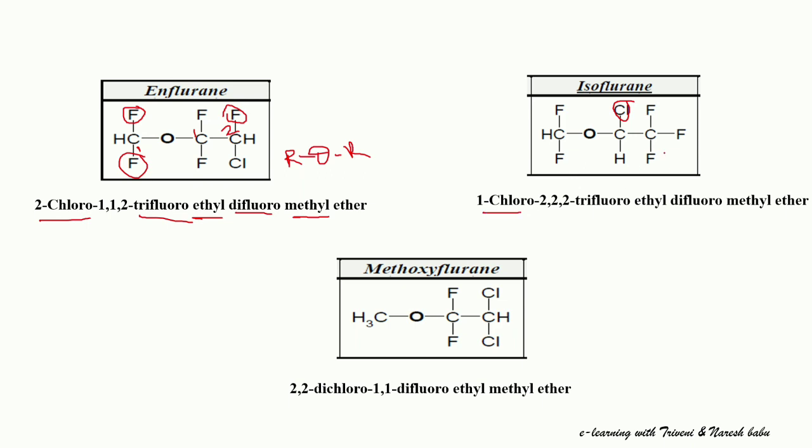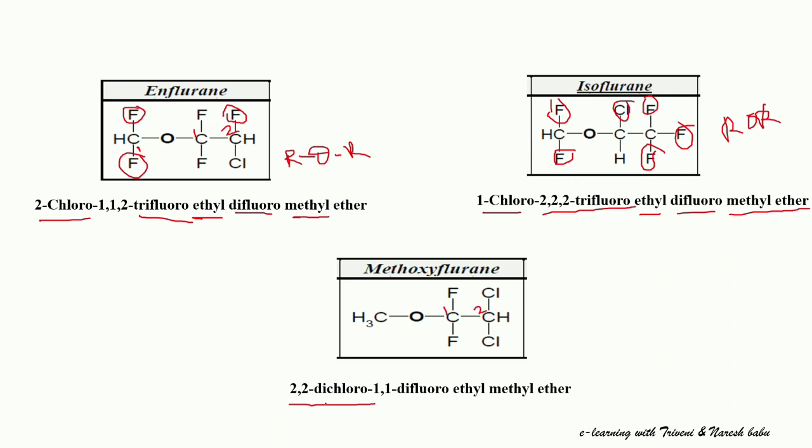The second carbon atom is attached with 3 fluorine atoms, 2,2,2-trifluoro. The 2 carbon atoms are indicated as ethyl, and this fluorine atom is indicated as difluoro, and this is the methyl, and it is in an ether form, ROR form. Then coming to methoxyflurane, here 2,2-dichloro,